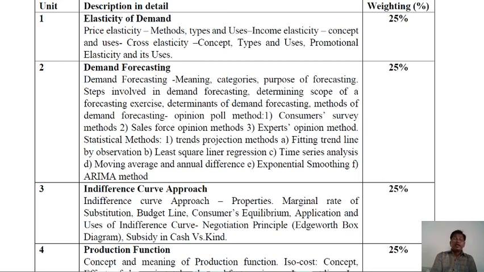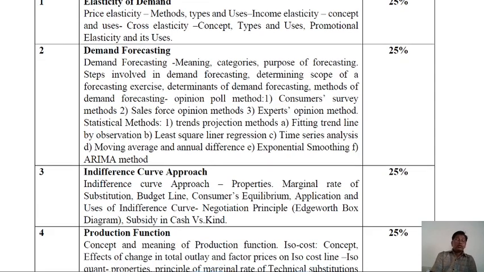Third unit, indifference curve approach. The main points: the indifference curve approach, its properties, marginal rate of substitution, budget line, consumer equilibrium, application and uses of indifference curves, negotiation principle, meaning Edgeworth box diagram, subsidy and cash kind. These are the indifference curve approaches. And the last unit, the production function.